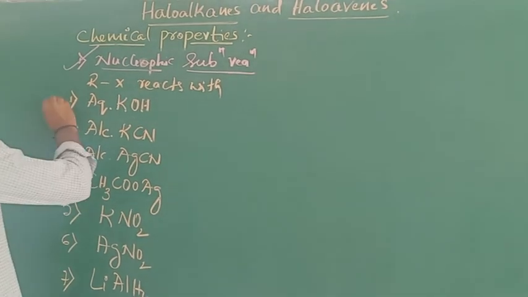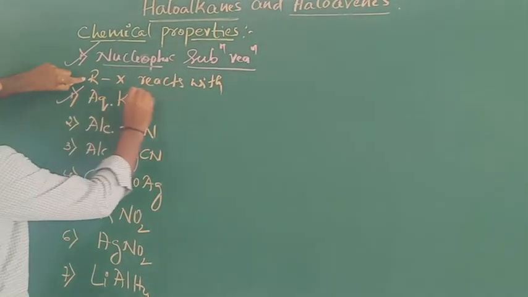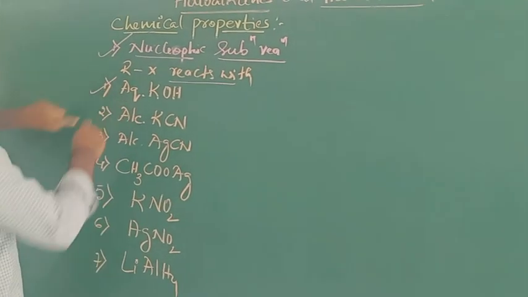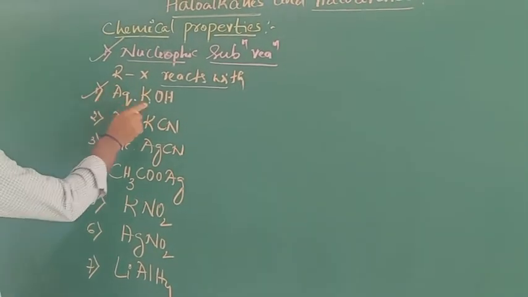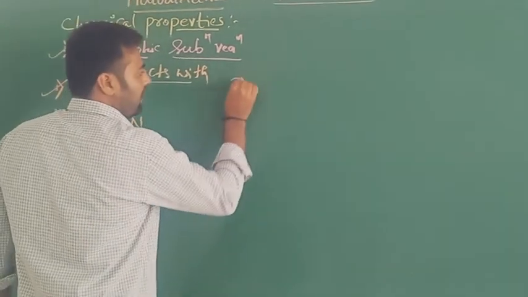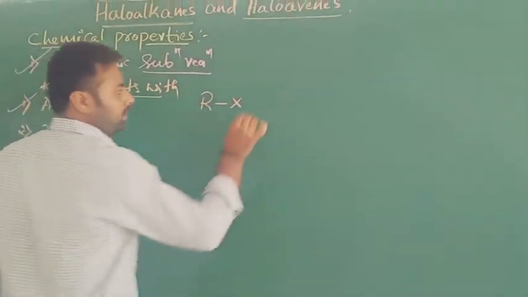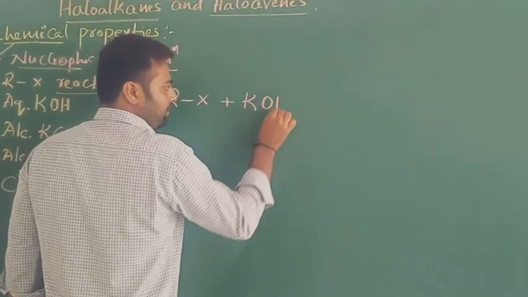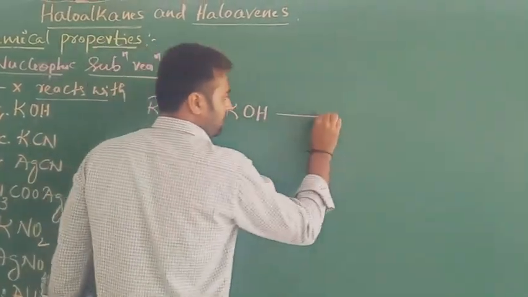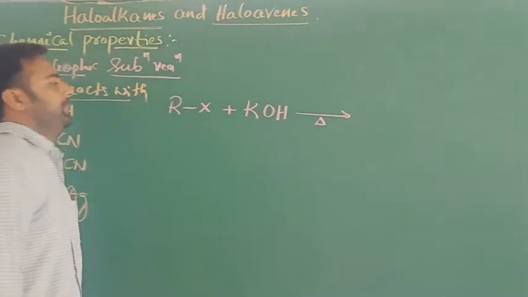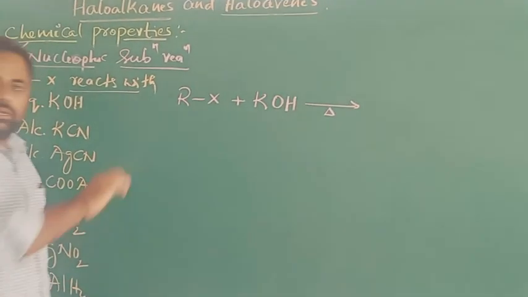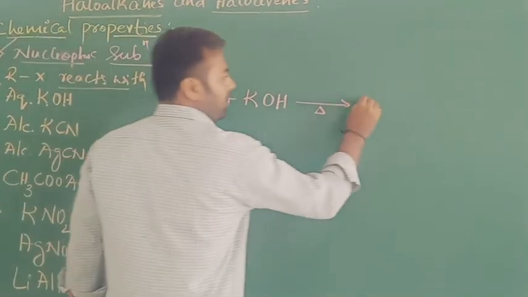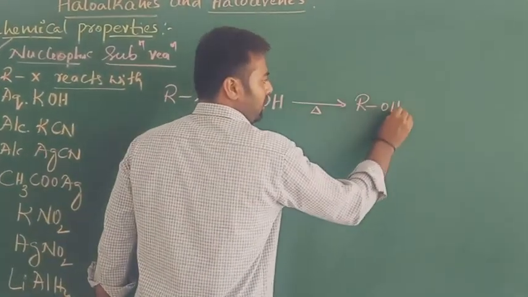Firstly, when this alkyl halide reacts with all these reagents, first I'm going to take this one. When alkyl halides react with aqueous potassium hydroxide on heating, it gives the substituted product, that is nucleophilic substituted product, that is alcohol.